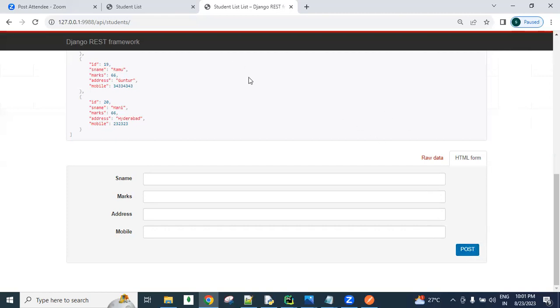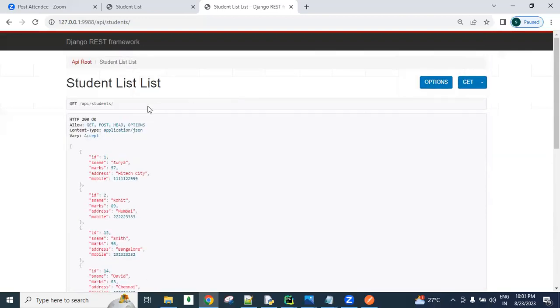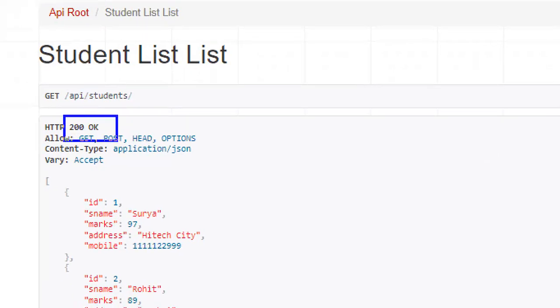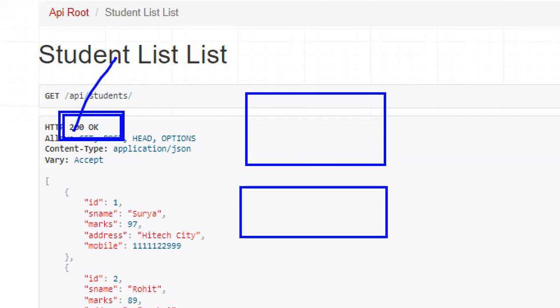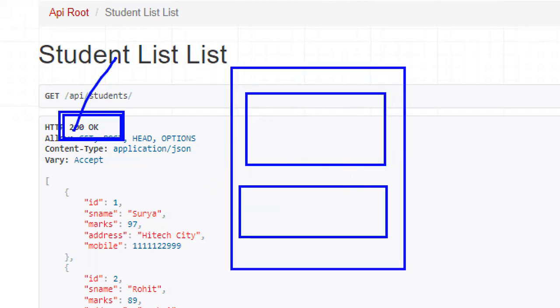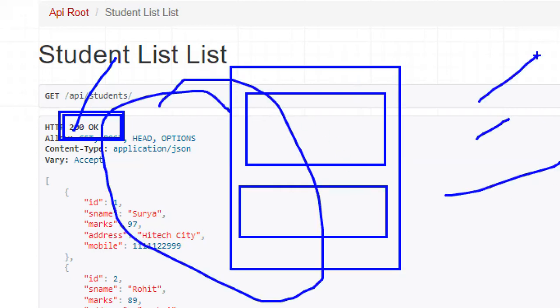Whenever we send a request, we get a response. But that response sometimes may be a success, sometimes a failure. So for every response, we get status codes. Knowledge about the status codes is important. First, we will discuss HTTP methods. Once we complete the HTTP methods, later we will discuss HTTP status codes. All the topics we will discuss separately, and later, combining all the things, we will develop the applications.